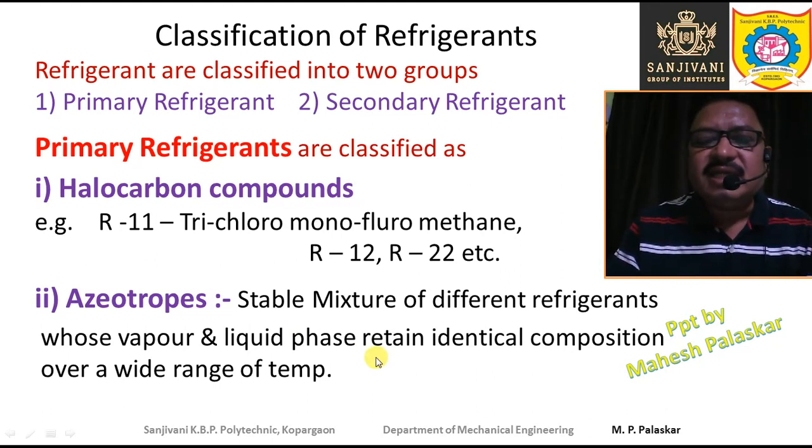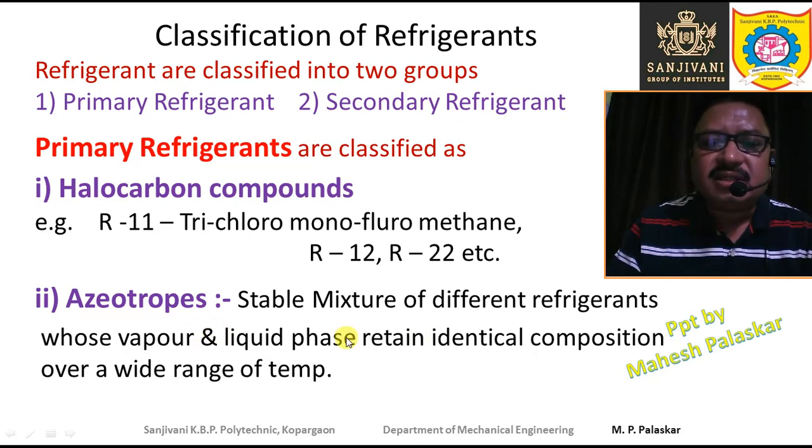So even if there is a change in the temperature, even if there is a change in the phase from vapor to liquid or liquid to vapor, you will find that the composition remains the same. There is no change in the composition. That means the mixture is stable. Such stable mixtures of different refrigerants are called the azeotropes.